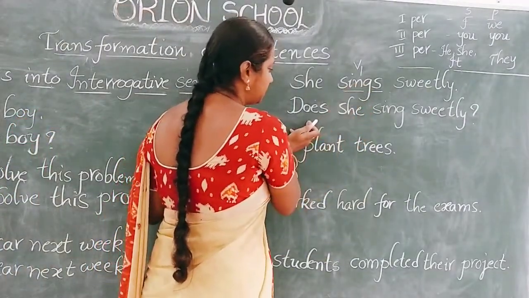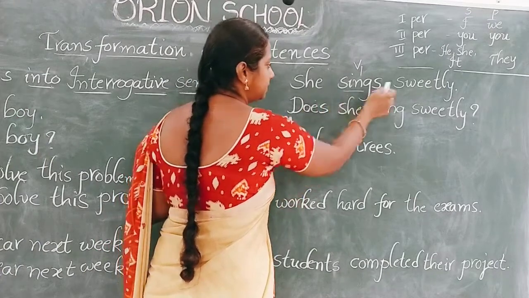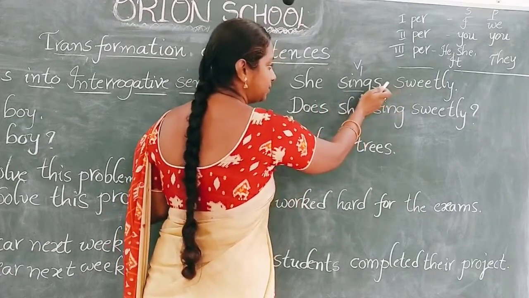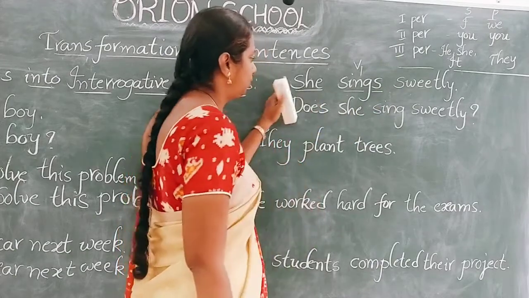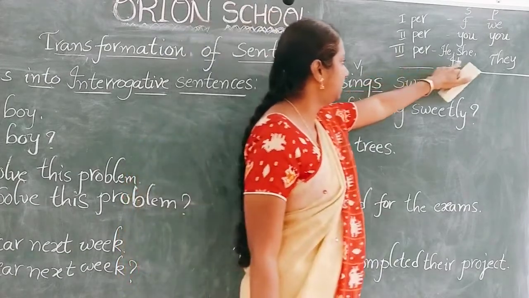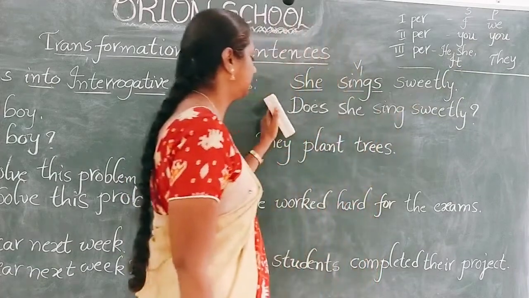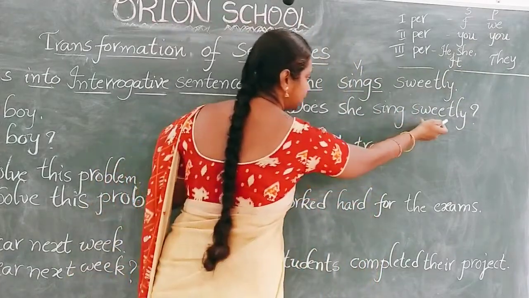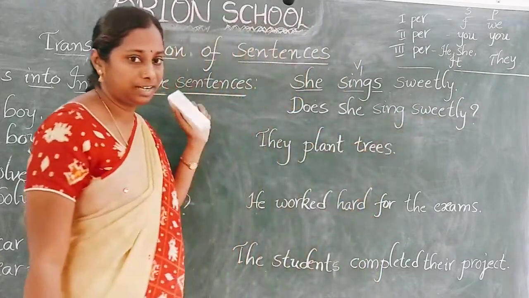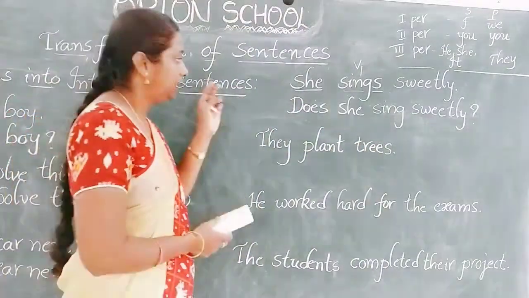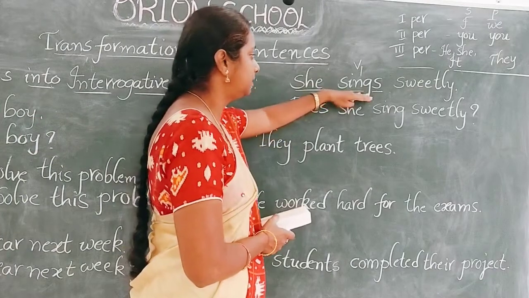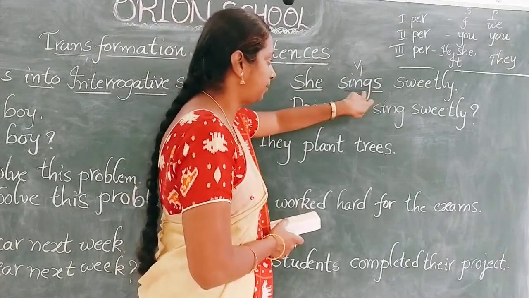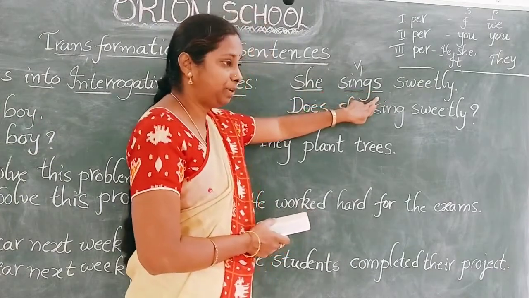So we have to use does here. She sings sweetly. So we have S or ES, so we have to write does. And in the subject's place also we have a third person singular pronoun. So, does she sing sweetly? Have you understood? Let me explain once again. If we have S or ES on the main verb, it is simple present tense.